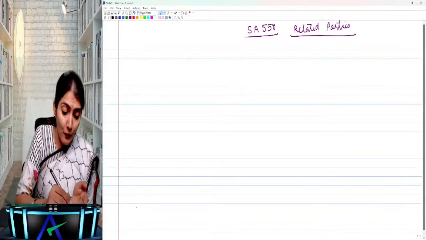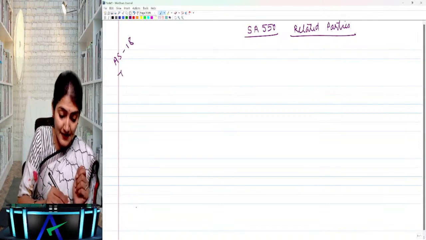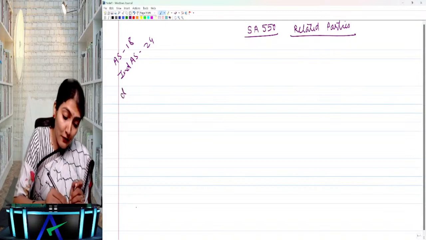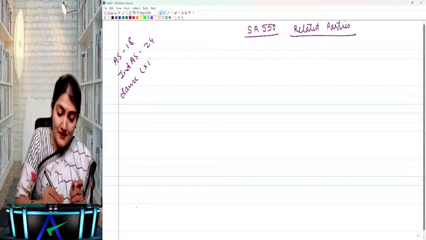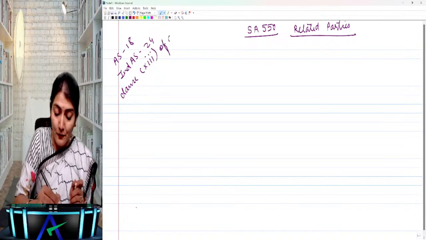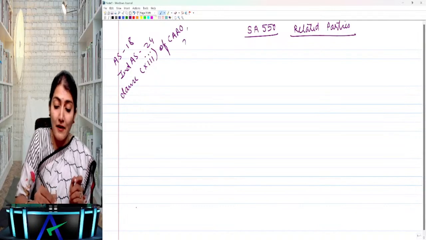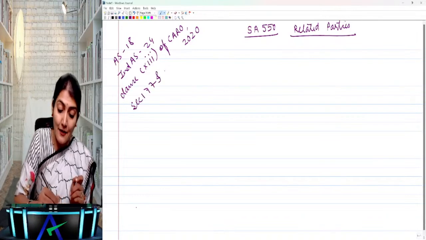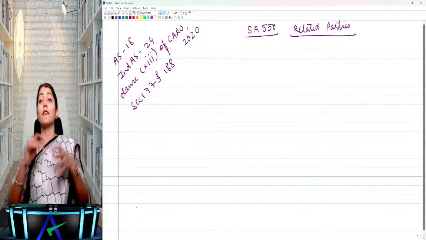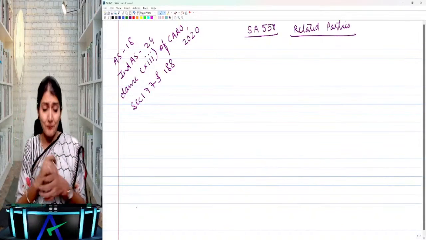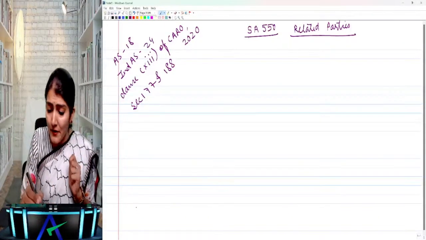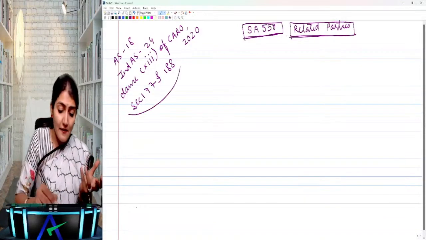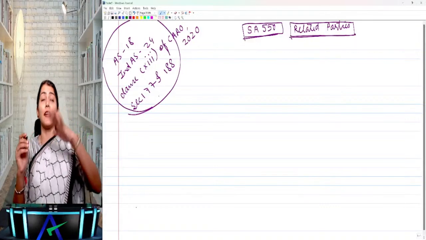So we have the accounting standard also. We have the AS 18. We have the Ind AS also, the Ind AS 24. Then we also have clause 13 of the CARO, which is regarding the related parties, whether the transactions with the related parties are in compliance with section 177 and 188, and whether the disclosures have been made in accordance with the applicable accounting standards. Now over here we talk about the SA 550 related parties. These are the corresponding references which you can also give for related parties.